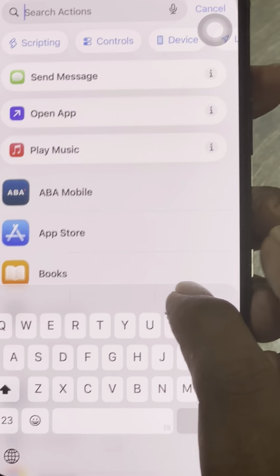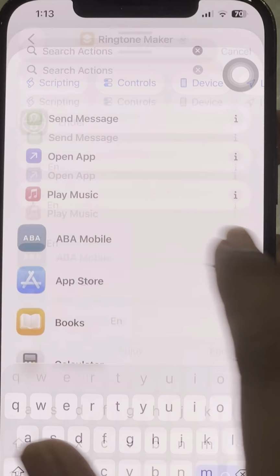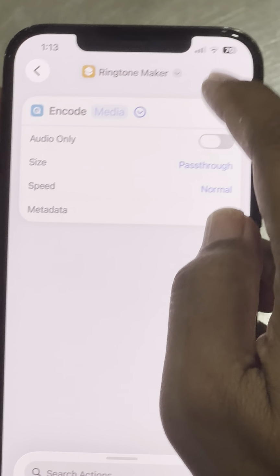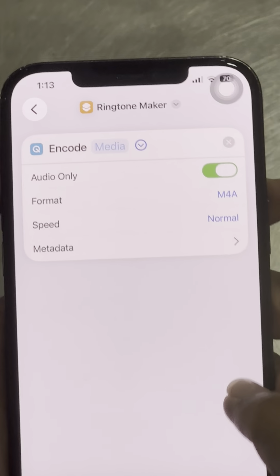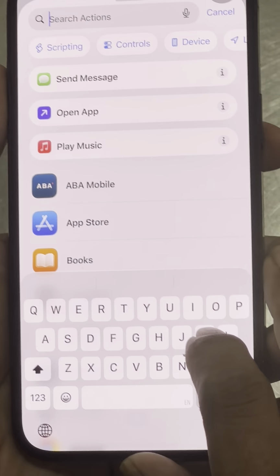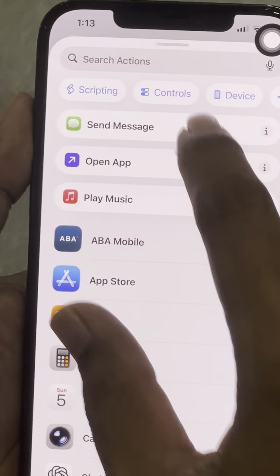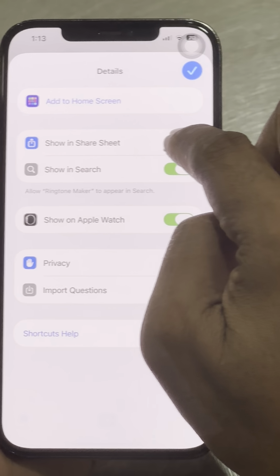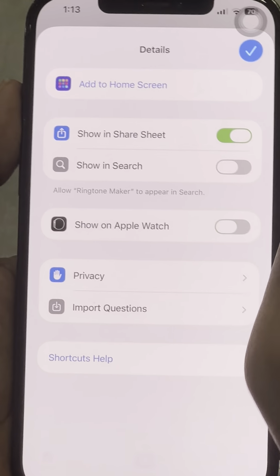And search the action: encoder. Here, Encode Media. With Encode Media, we have to go to audio only. We have to turn this on. And then another action is here, right here. Click on the i. We have to turn this on, Show on Share Sheet, turn this off, and click OK.